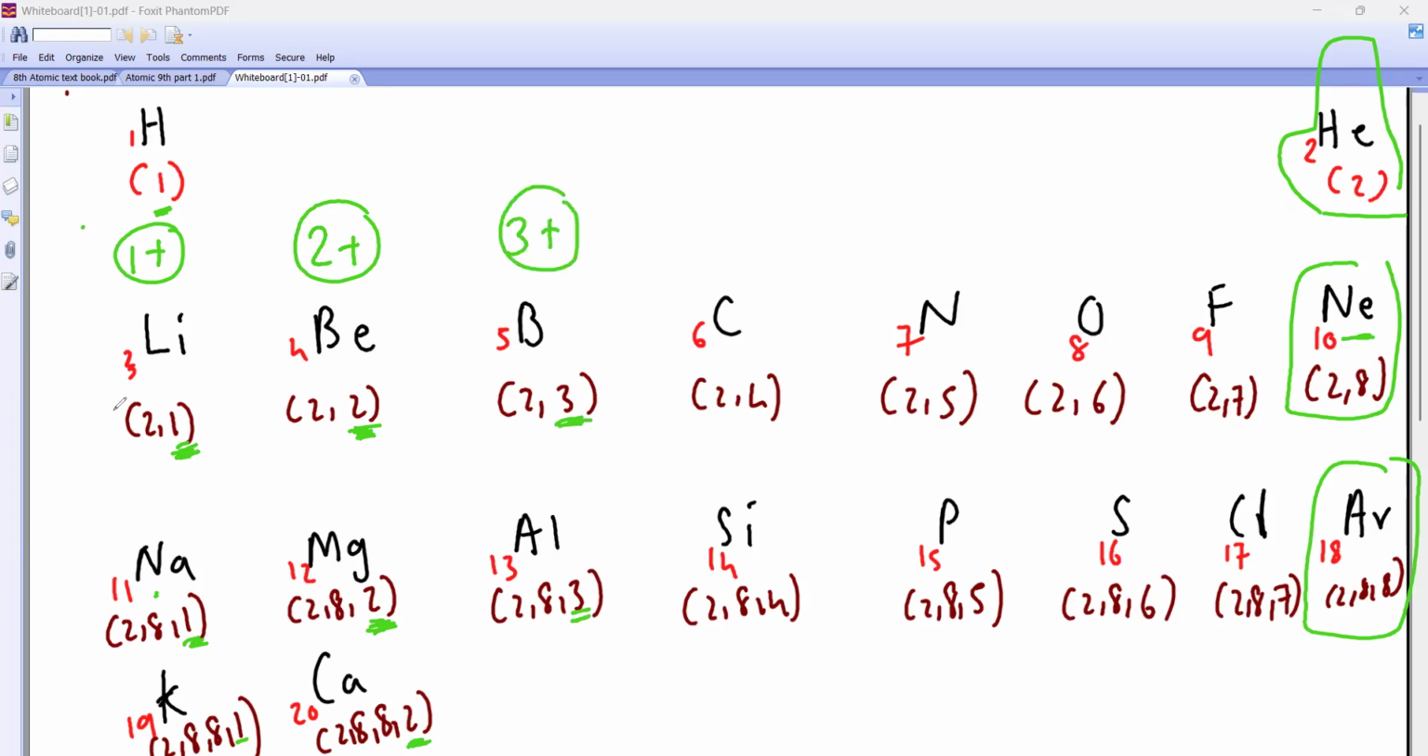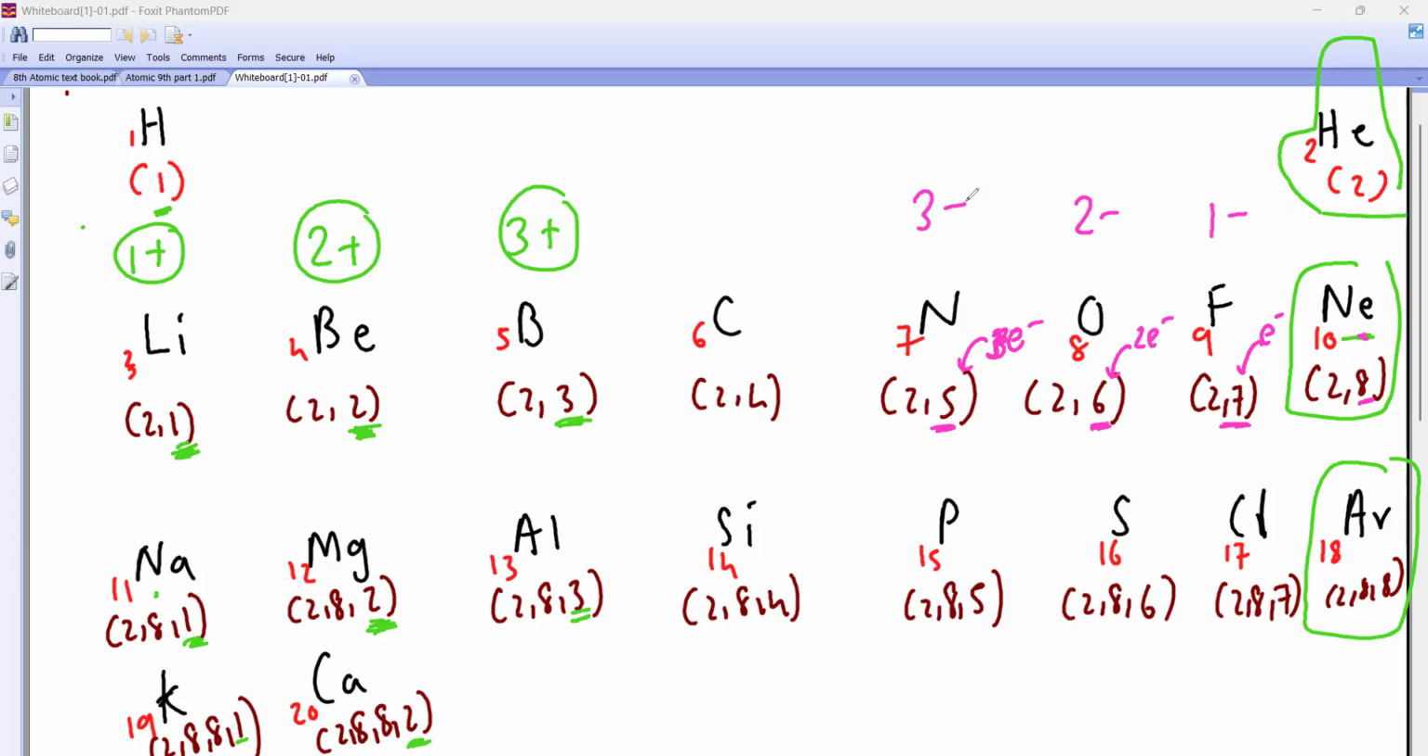Now tell me, who is the nearest noble gas to fluorine? Neon. So in order to become like neon, it will gain 1 electron. If I gain 1 electron, I am gaining negative charge. So what charge will I develop? Minus. So the valency will be 1 minus. Oxygen will gain how many electrons to become octet? 2 electrons. So 2 minus. Nitrogen, who is the nearest noble gas? Neon. So how many electrons will it gain? 3. So the charge will be 3 minus. Are you getting this?